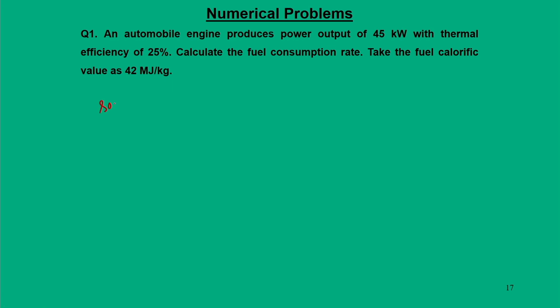So, the solution that we can say here, the calorific value we can recognize as QCV, and that is 42 megajoule per kg, and we say efficiency as 25%, or that is equal to 0.25. So, this efficiency can be written as W net by Q in, and that is nothing but 0.25. So, we have W net is already given, 45 kilowatt.